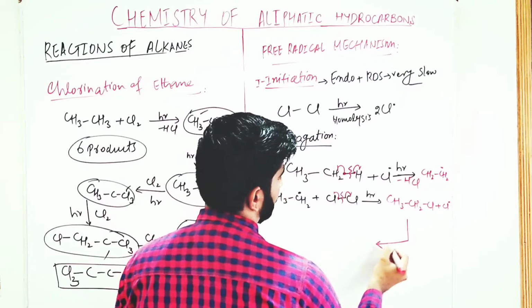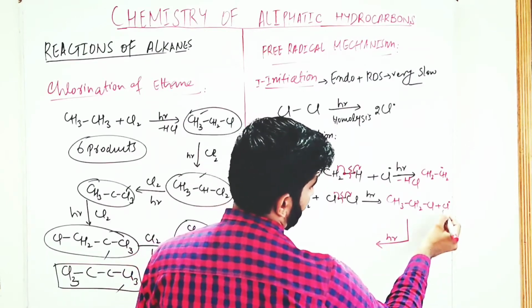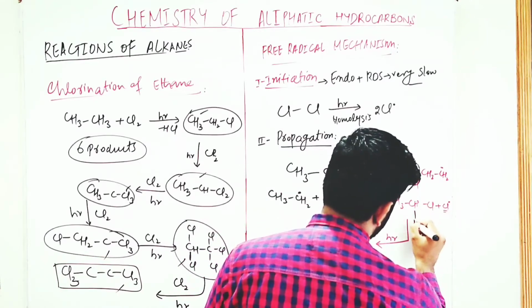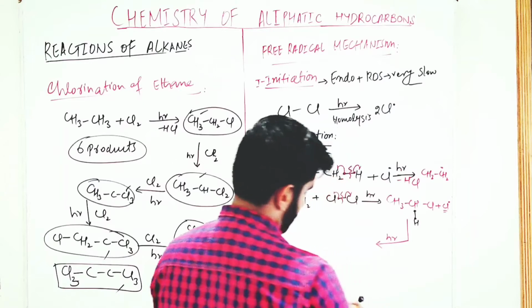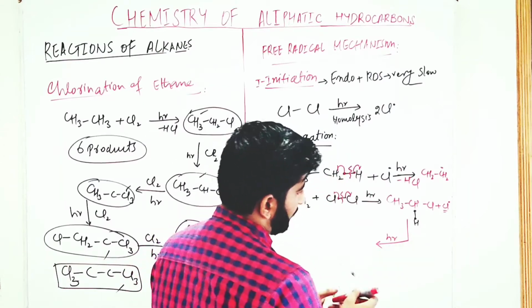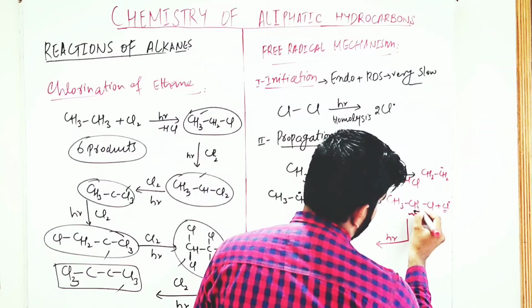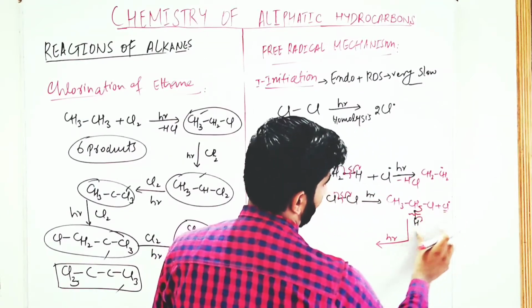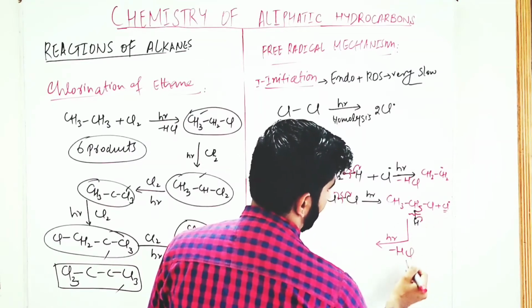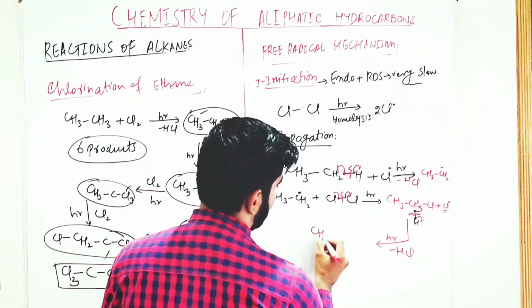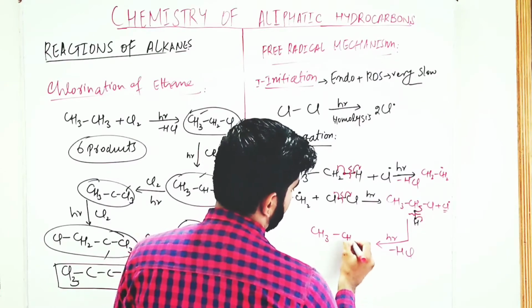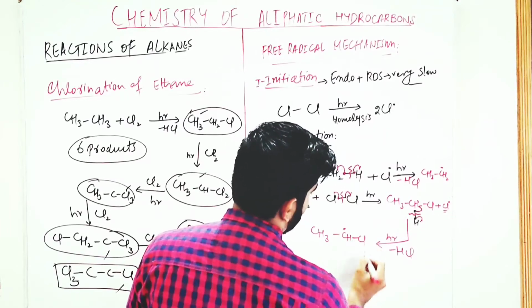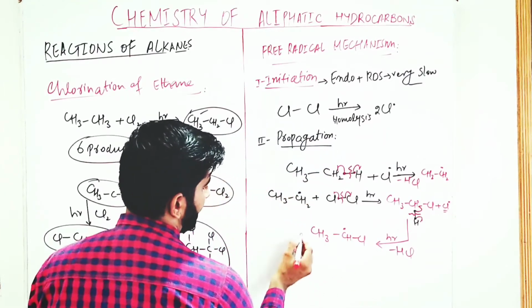In the next step, this chlorine free radical, and this hydrogen, when this bond breaks, free radicals are formed. This chlorine free radical and this hydrogen free radical react, HCl is eliminated, and there is formation of this free radical.